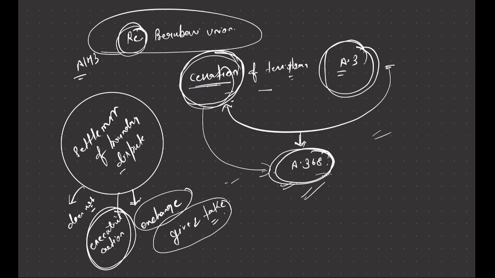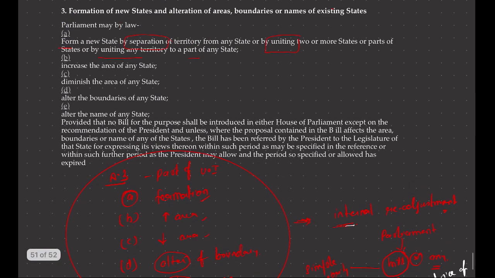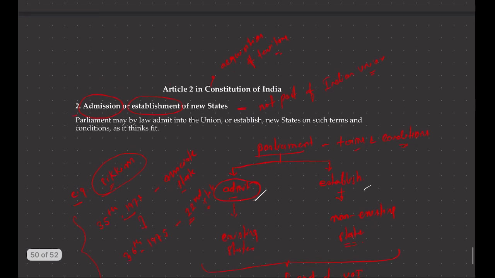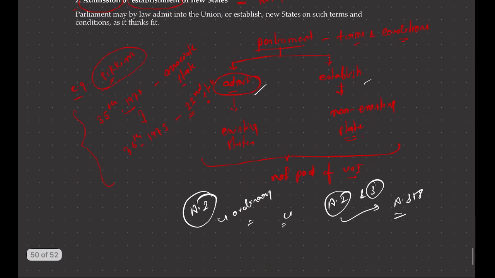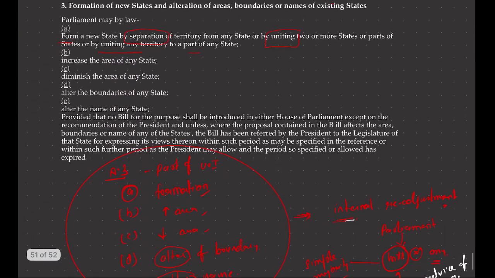Do remember this. Anything done under Articles 2 and 3 does not constitute an amendment of the Constitution under Article 368. Every action under Articles 2 and 3 is executed through simple ordinary legislation. So this is all about your Union and its Territory.